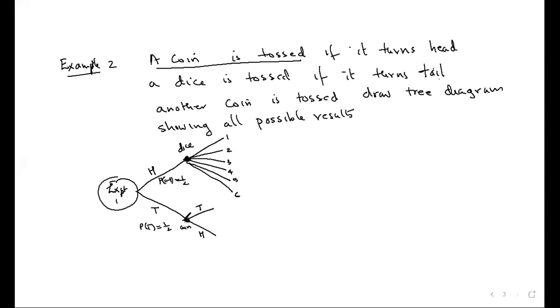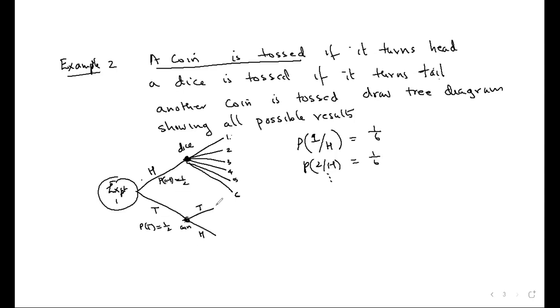Now, how do you write this? Suppose I want to write this 1: probability of getting 1 given that head is tossed. What is the meaning of that? After the coin is tossed, you got head. What is the chance of getting dice 1? It is 1 out of 6, so 1 upon 6. What is the probability of 2 given head? 1 upon 6. Understood?